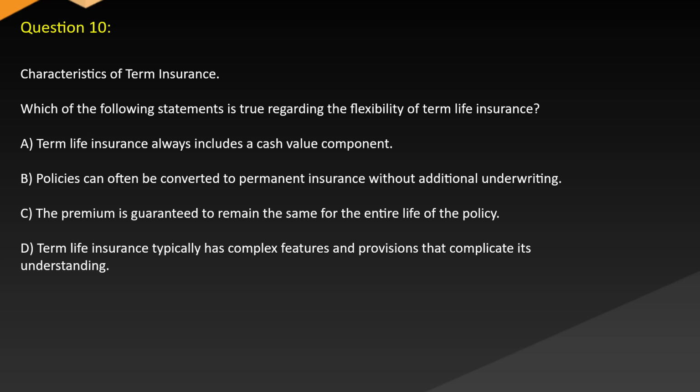Question 10. Characteristics of term insurance. Which of the following statements is true regarding the flexibility of term life insurance? A. Term life insurance always includes a cash value component. B. Policies can often be converted to permanent insurance without additional underwriting. C. The premium is guaranteed to remain the same for the entire life of the policy. D. Term life insurance typically has complex features and provisions that complicate its understanding.